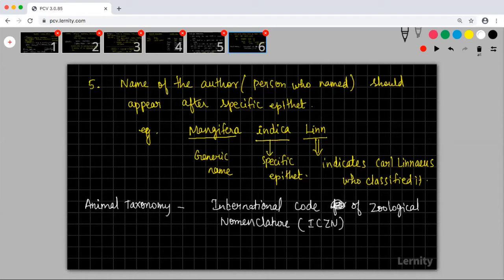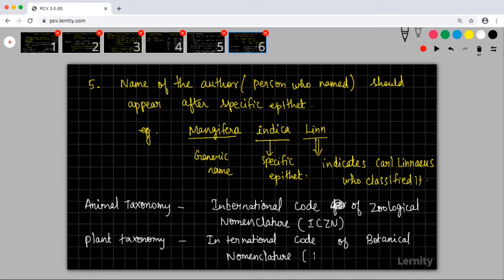These guys will do nomenclature. Whereas in case of plants, it is done by the International Code of Botanical Nomenclature, the ICBN.